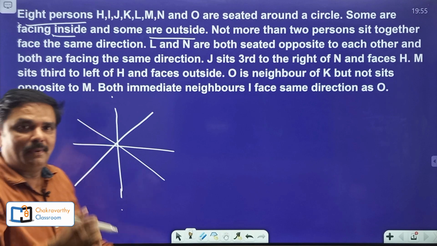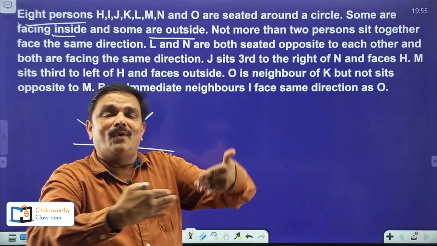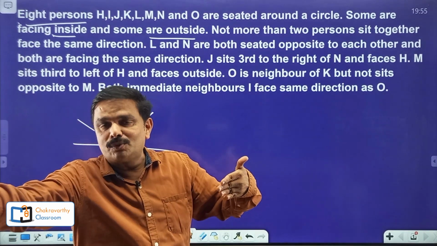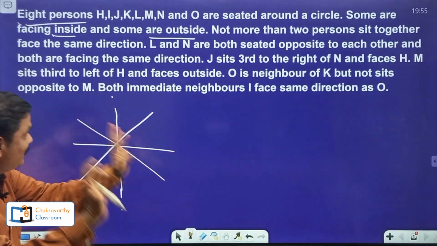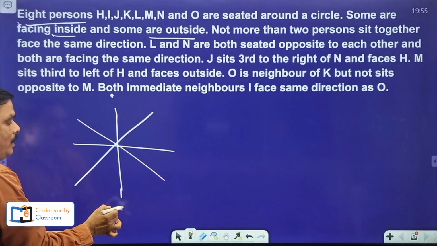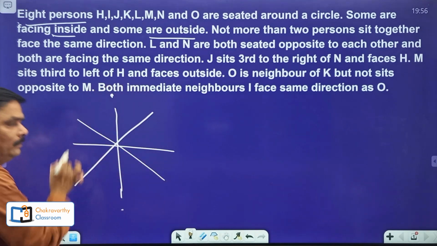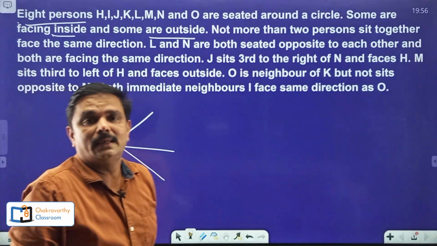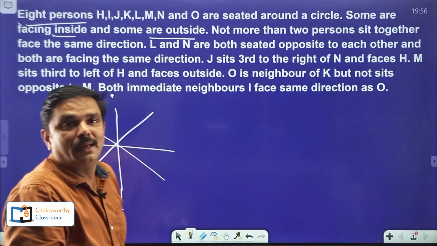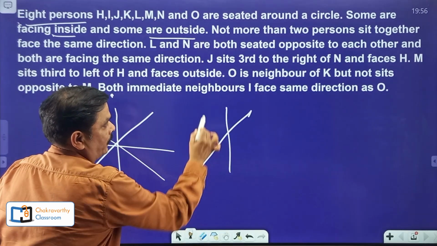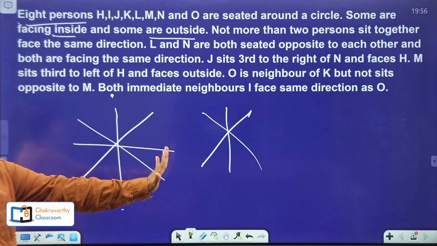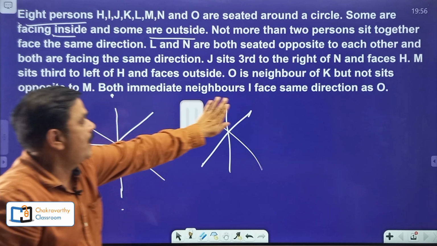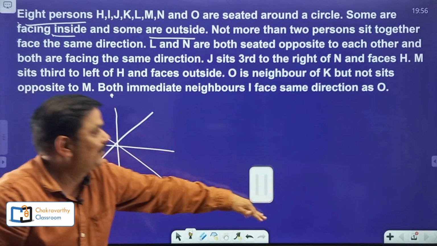Of course, they may be facing each other, or one facing inside and one outside, or both facing outside. But as far as the places are concerned, these 2 are opposite, and so with the other 6 persons. If they give 6 persons, simply take it this way. If 10, add one more line and so on. So our start is good now.